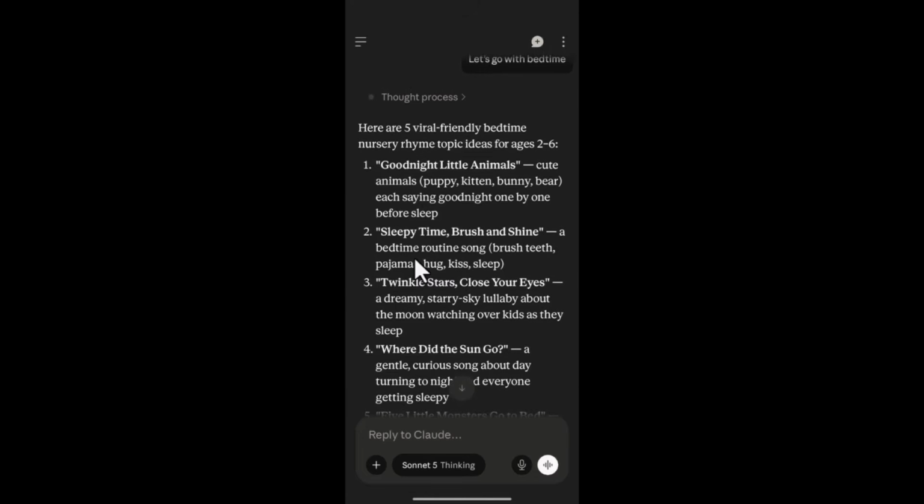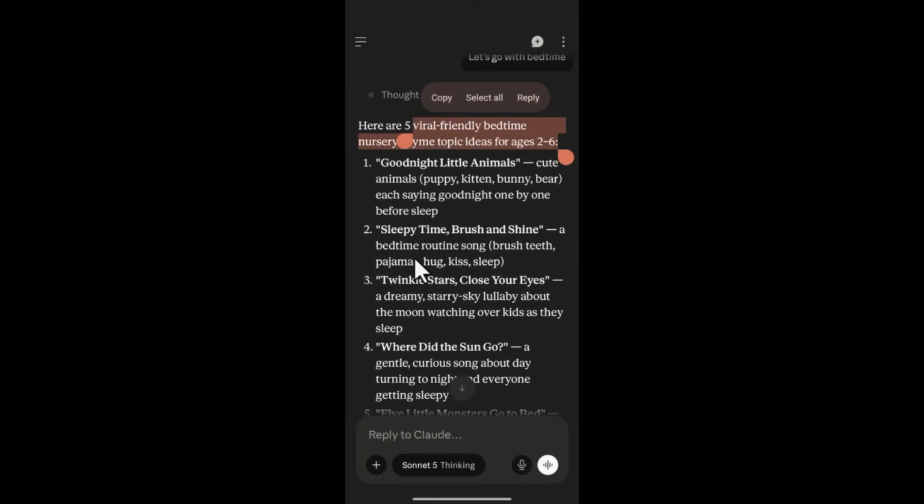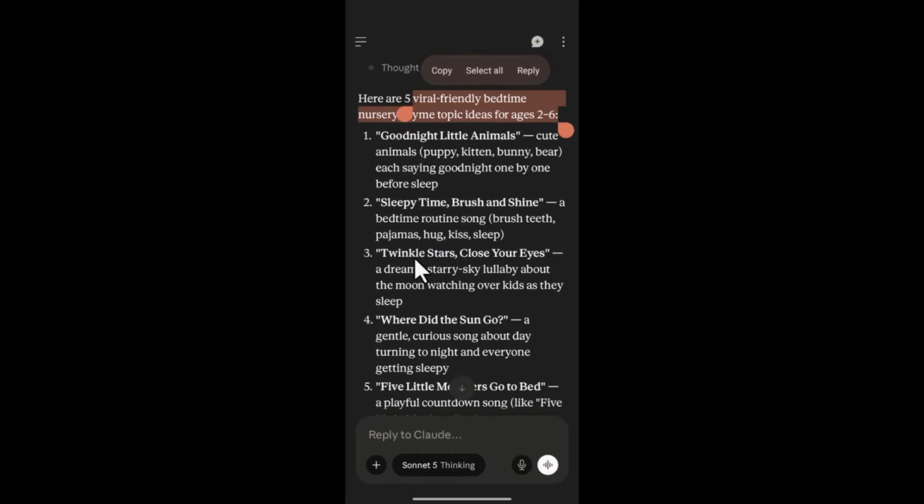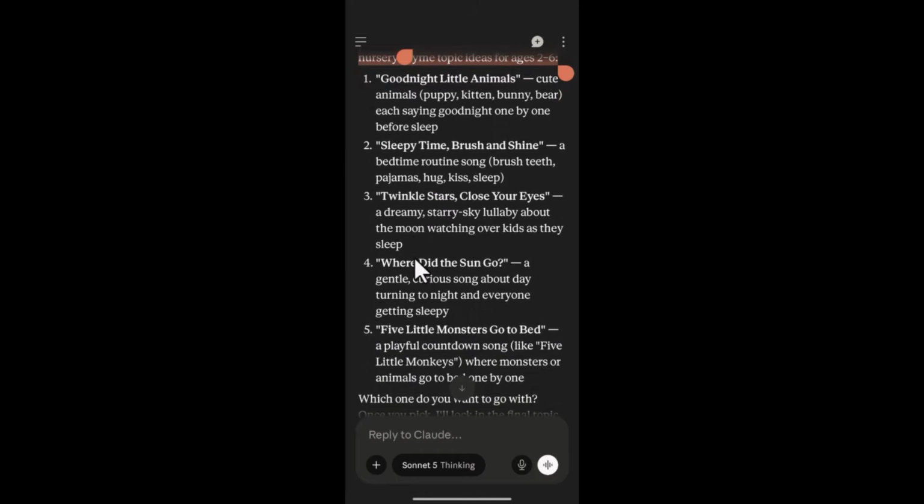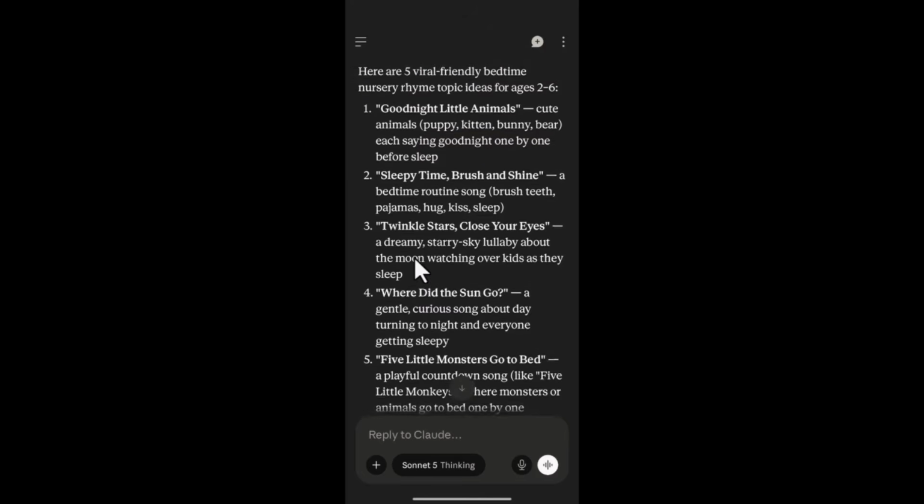All right, so I've selected 5 because I was specific about the ages, right? Now if you have your own age and it's different from here, you can indicate it from the prompt we copied already. So now we have the 1st to the 5th prompt. You can see this.